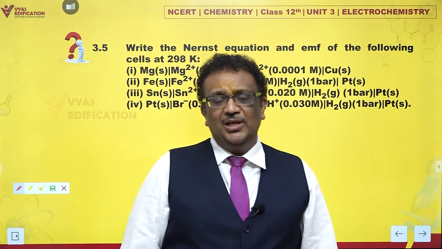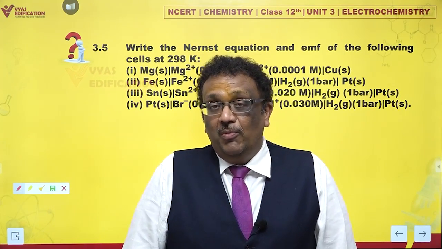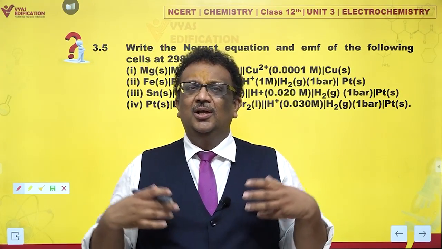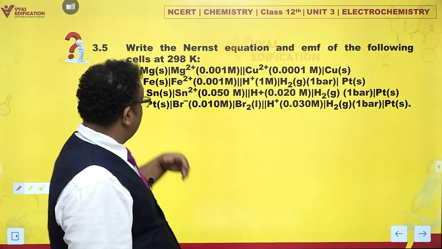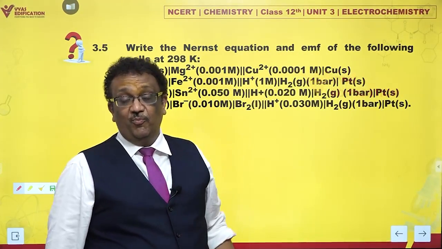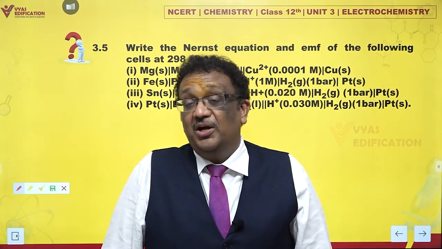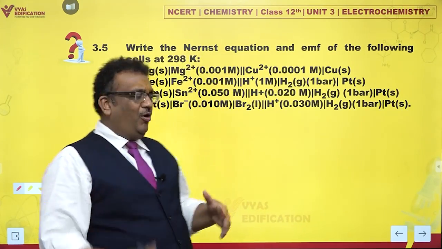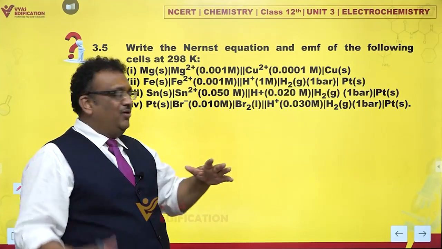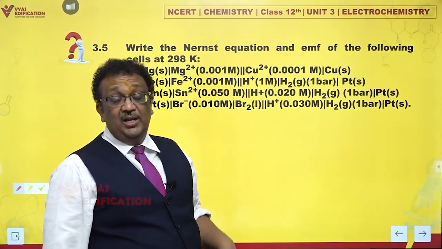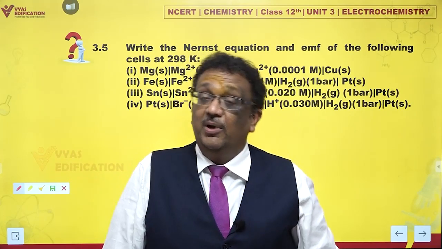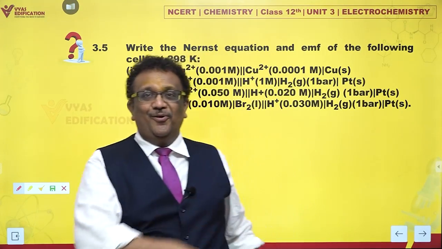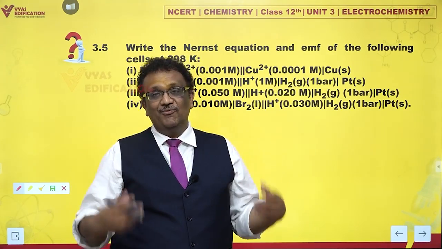What does Nernst equation tell you? Actually, you might be able to calculate E naught cell, but if there are cases in which we have non-standard concentrations, that means concentrations which are not 1 molar or partial pressures which are not 1 bar or 1 atmosphere. In that case, if you record certain volt of whatever would be the EMF of the cell, that would not be the standard EMF. It might be different. And this EMF of non-standard cell can be calculated using an equation called Nernst equation.